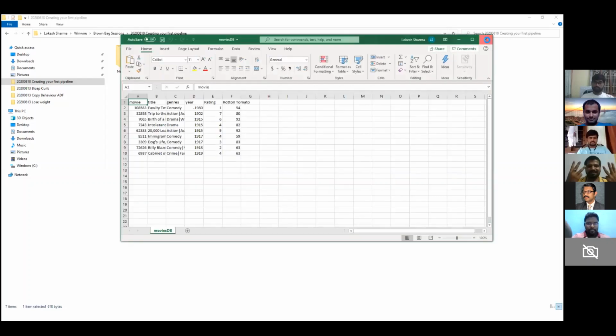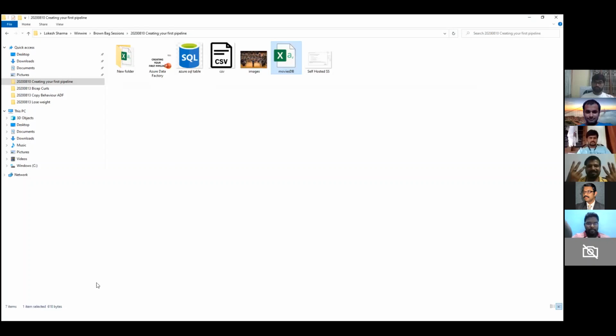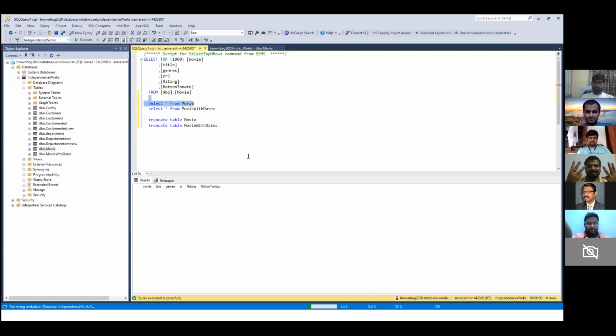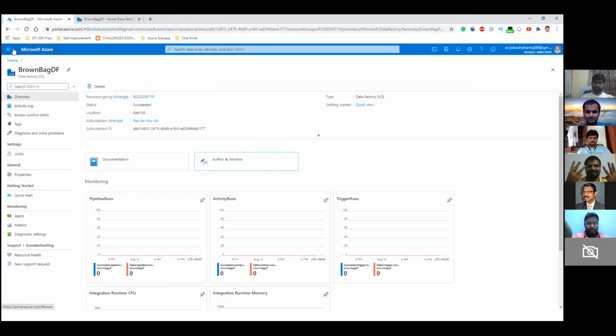So let's close this out. I think we have got the connection to SSMS, and the database that we'll be working with is Independence Works. The target table that we'll be using is movie. Right now, you can see that the table is empty. So we have seen the file, and we have seen the target table. Now it's time to create our first pipeline.